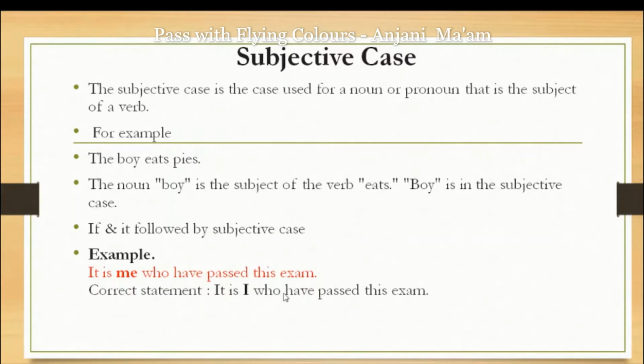So it is I. There can be two errors in this sentence. First of all, it is followed by the subjective case. If it is not followed by the subjective case, an error occurs. Secondly, if the subject before the relative pronoun is I, according to that subject we will take have. For example, if instead of I we say it is he who has, then has will be used, not have. So kindly note the two errors related to this sentence.